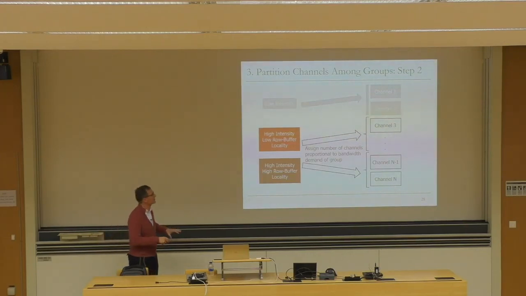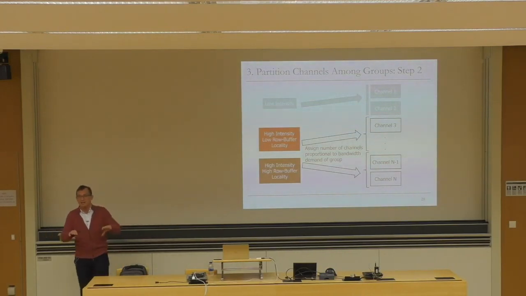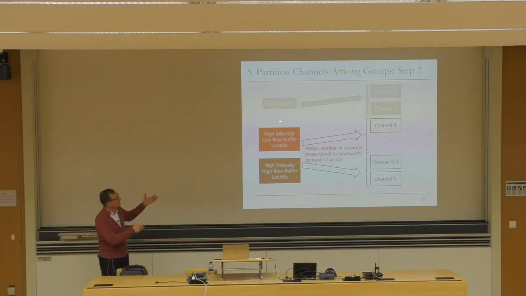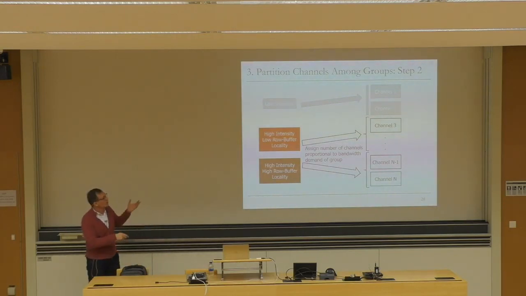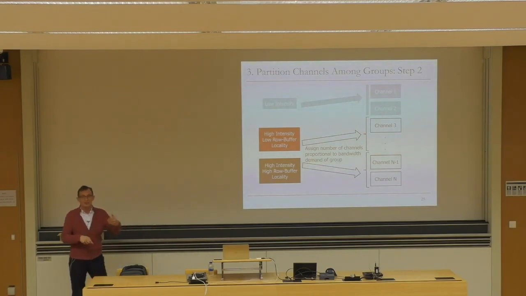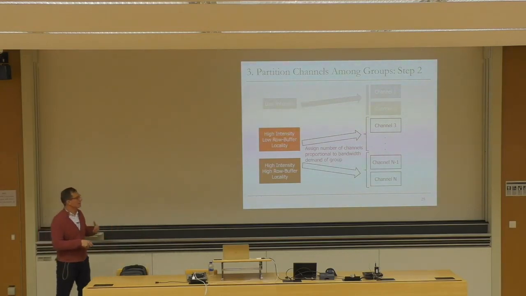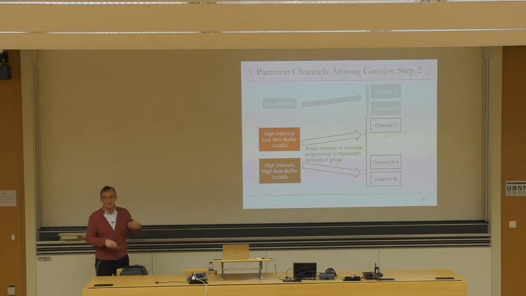Because once you start partitioning channels across different applications, you may start causing bandwidth imbalance, right? In fact, that's one problem with the low intensity applications over here. Because you want to protect these applications, you want to assign enough channels to them, but by definition, they're not utilizing the bandwidth really well. So you're clearly causing some bandwidth imbalance in the system. But the paper shows that that's a reasonable trade-off. You're basically wasting some bandwidth, but you're improving the interference in the system.